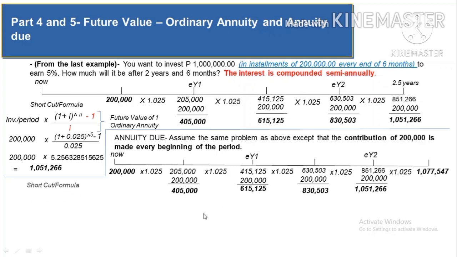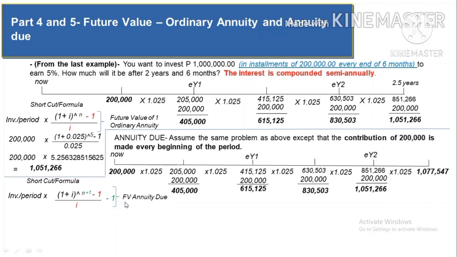In the shortcut or the formula, you have investment per period times the base 1 plus i raised to the power of n. However, as you remembered, we added two elements for the ordinary annuity, the minus 1 and the over i. And since we are already here, we need to add two other elements, which is the plus 1 on the n and the final minus 1. So this is what we call the future value of 1 annuity due.